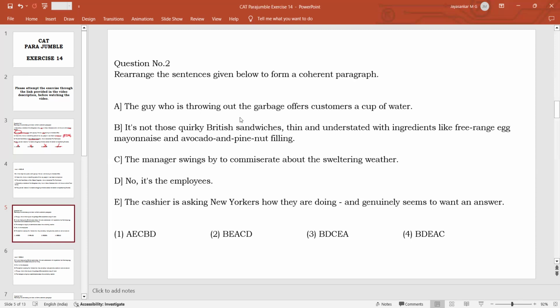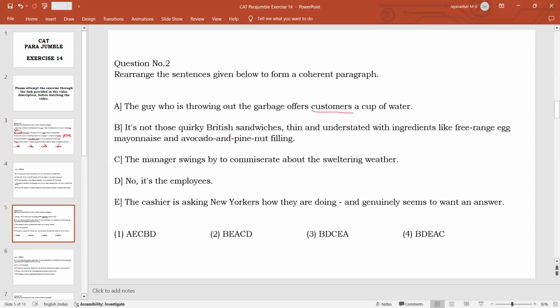And the guy who is throwing out the garbage offers customers a cup of water. So from this statement we know that the subject of the conversation is the customer, because the cashier is asking New Yorkers, the guy who is throwing out the garbage is offering customers, and the manager is also swinging by. In this statement we don't know who is being talked to, but obviously it is the customers. So they are all employees. From this understanding, what can you understand?